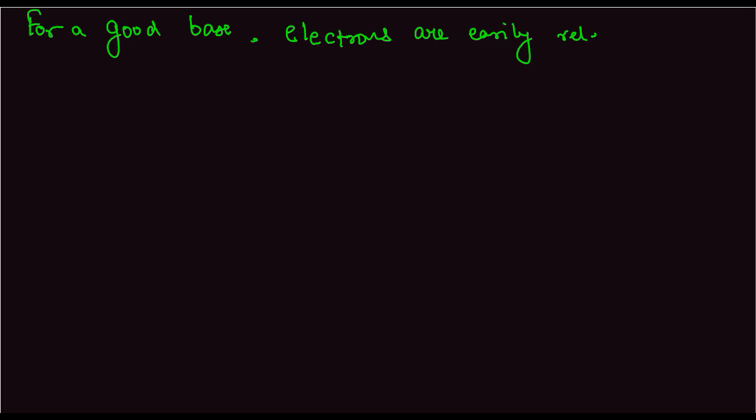So, like we did in the example in the case of acids, we'll determine which effect will increase the basic strength and which will reduce it. So, for a good base, electrons are easily released. What does this mean? The electron releasing capacity increases the basic strength.